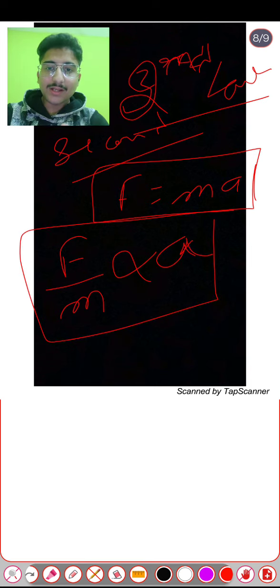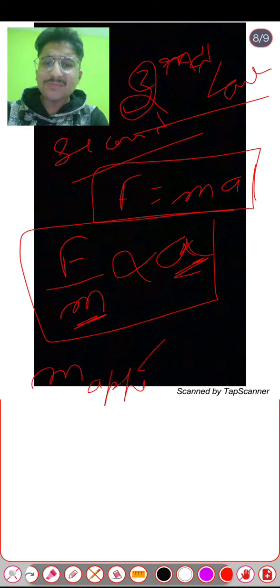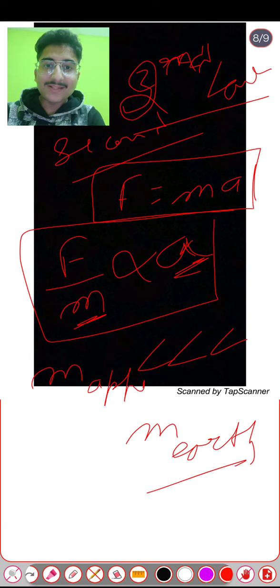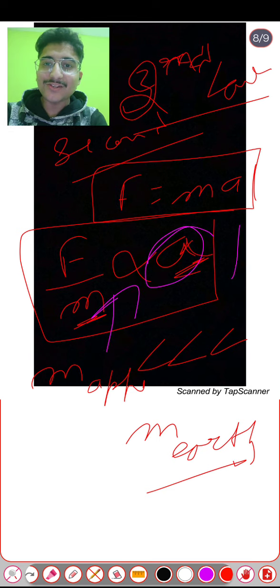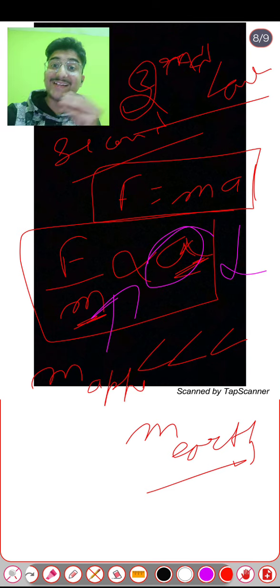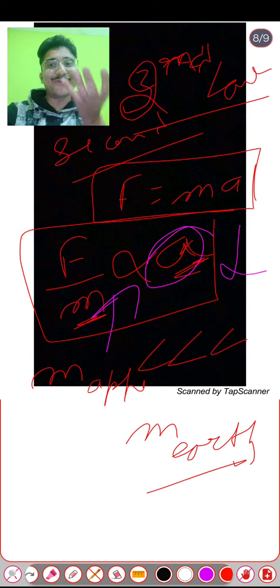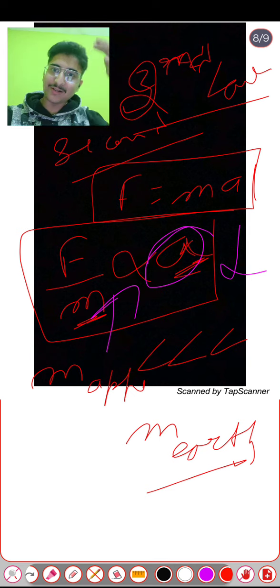Now the mass of the apple is negligible compared to the mass of the earth, meaning the mass of the earth is very large. So the acceleration of the earth should be very small, or negligible. That's why we can't see the earth moving towards the object. We see only the object being attracted towards the earth.